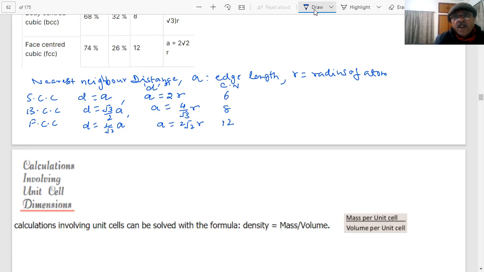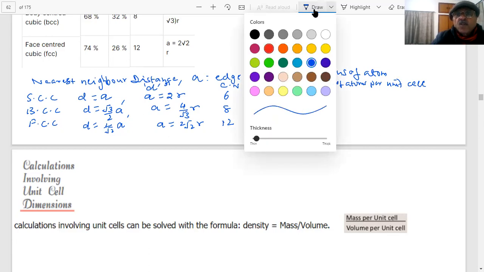What is the rank, Z, the number of atoms per unit cell, for simple cubic? 1. For BCC, it is 2. For FCC, it is 4.